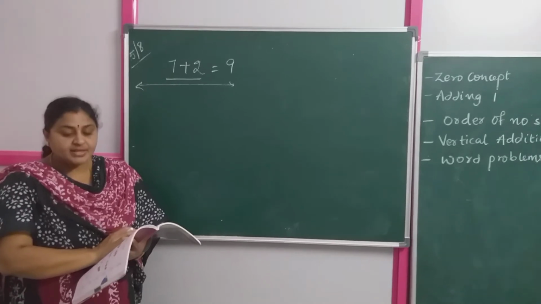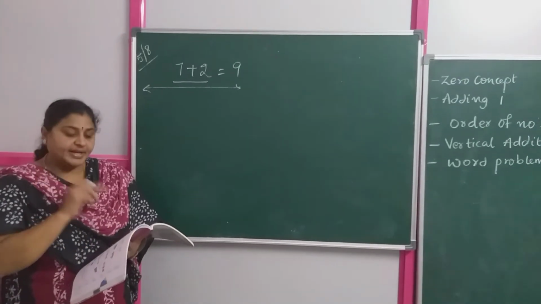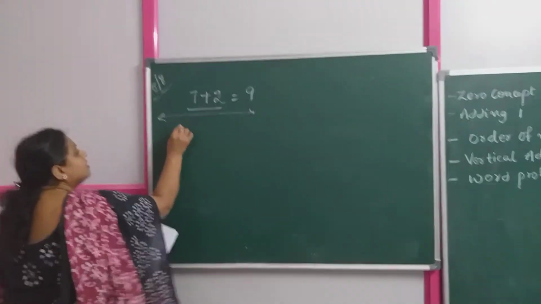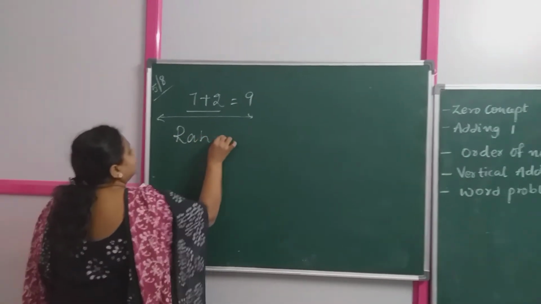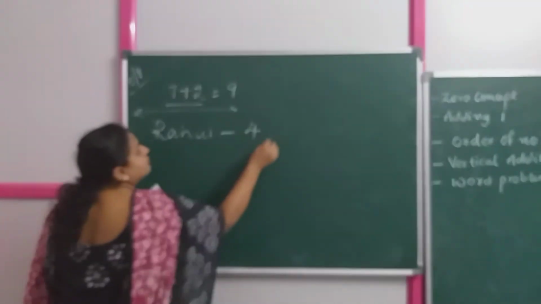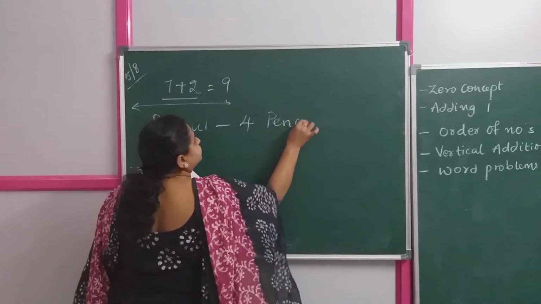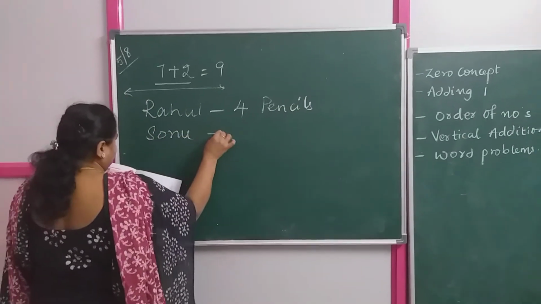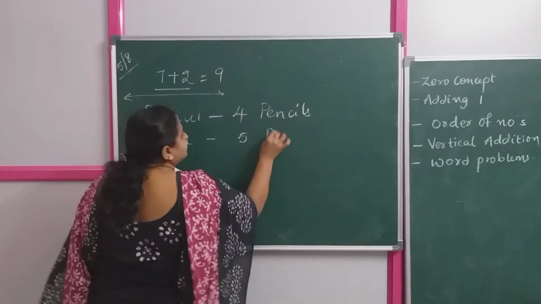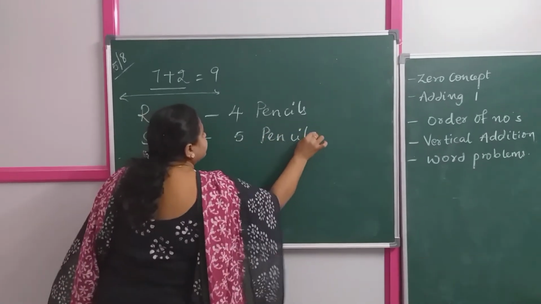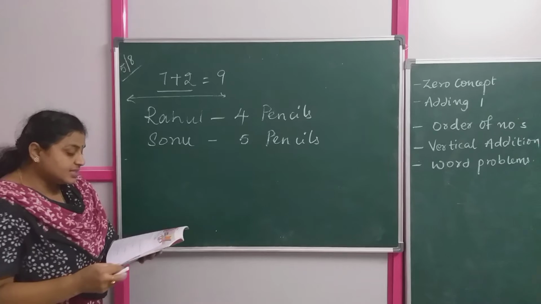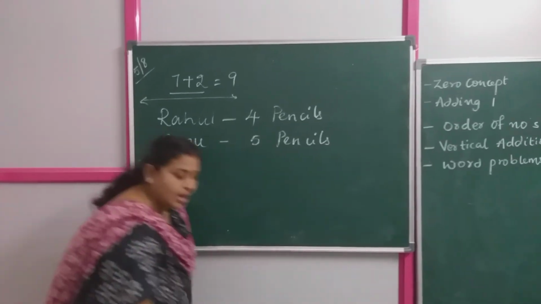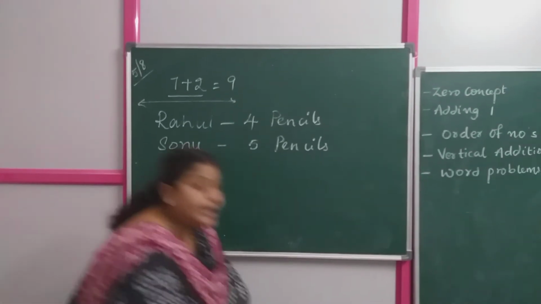How many pencils do Rahul has? 4 pencils. And Sonu has 5 pencils. Now what is he asking? He is asking how many pencils are there in all? How many pencils are there in all?